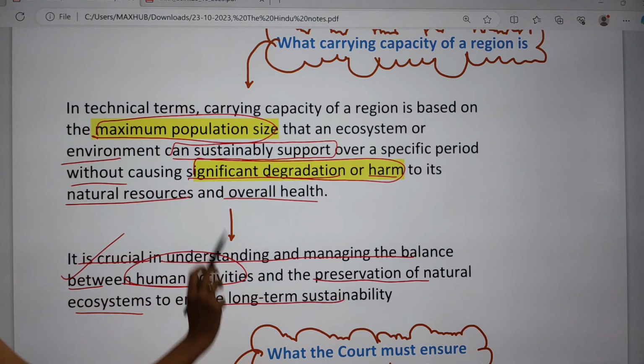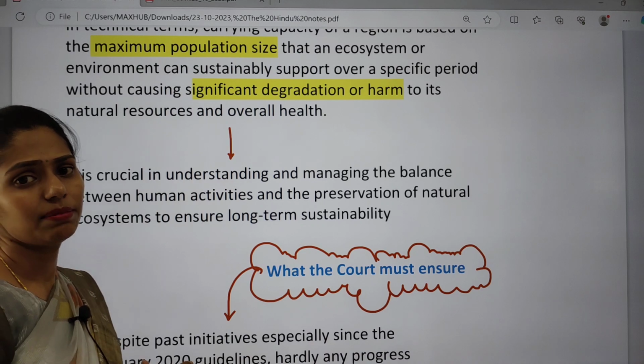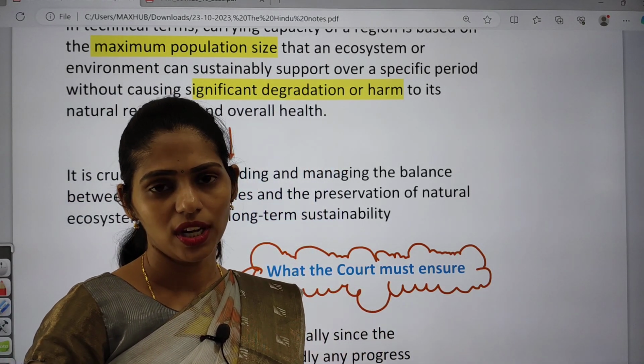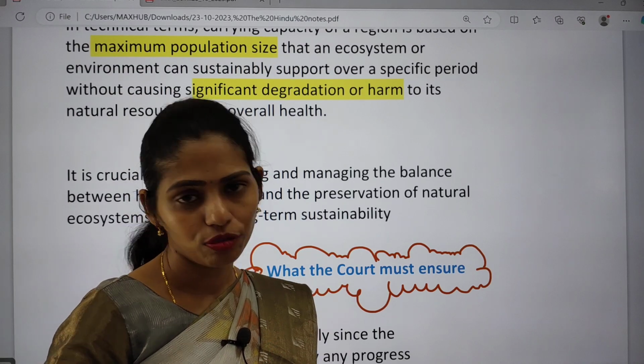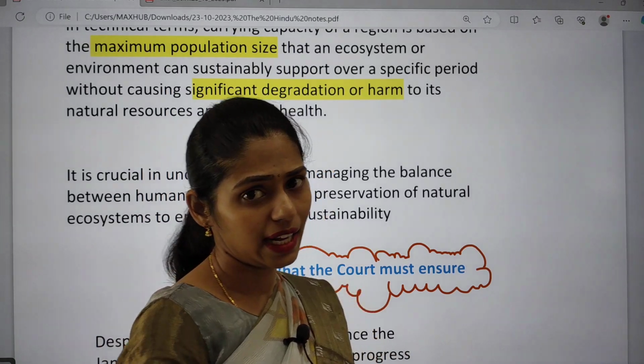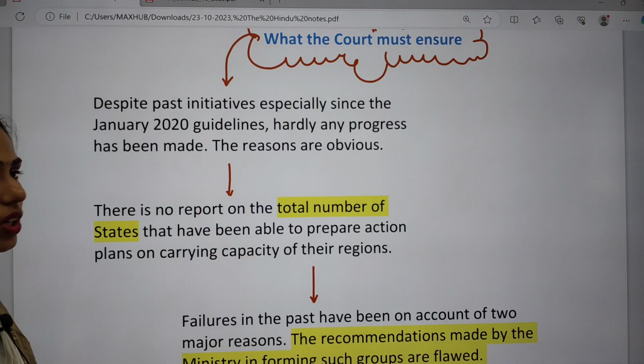So for all these things, it is very, very important to know about the carrying capacity. Whenever there is exceeding of carrying capacity, that will lead to devastation, right? To address that, we have to maintain the population, or the maximum population should be present within this carrying capacity itself. So what must the court ensure in this?